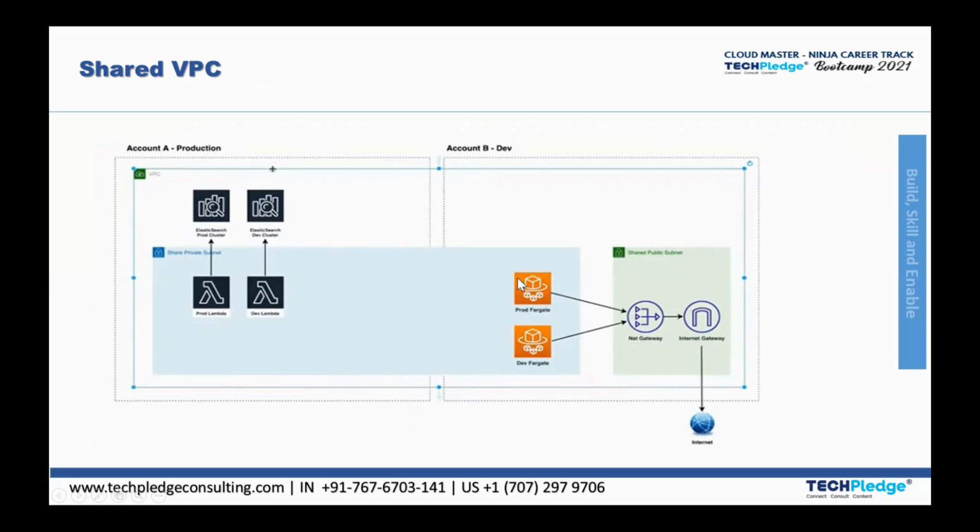We also have the container services. The Fargate container services are used to communicate through this NAT and internet gateway. So this is all about the shared VPC, meaning I can share the resources as well.